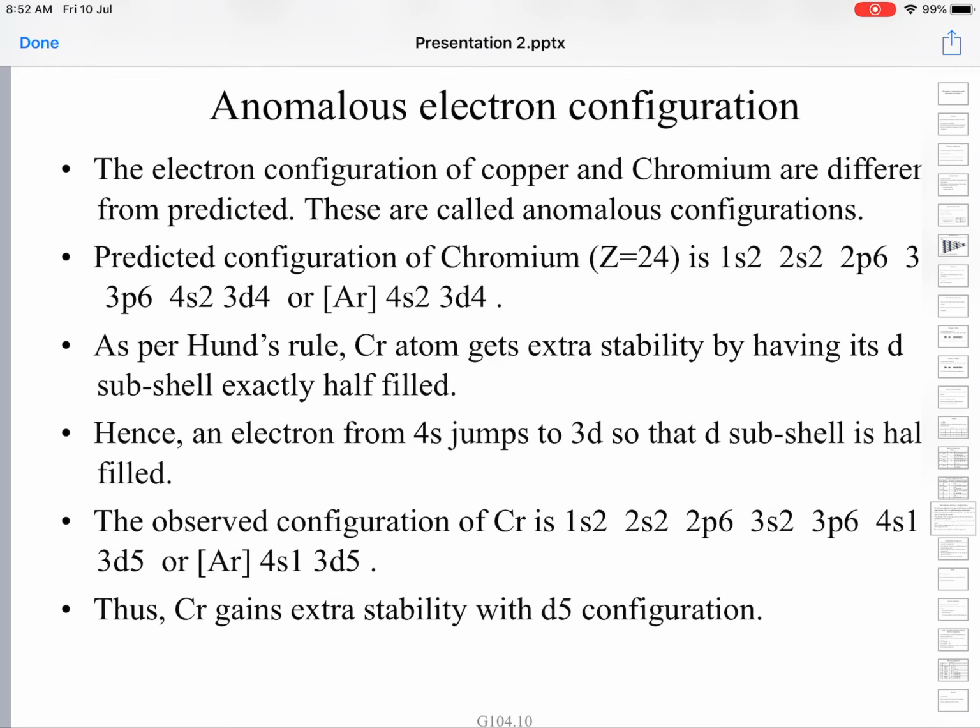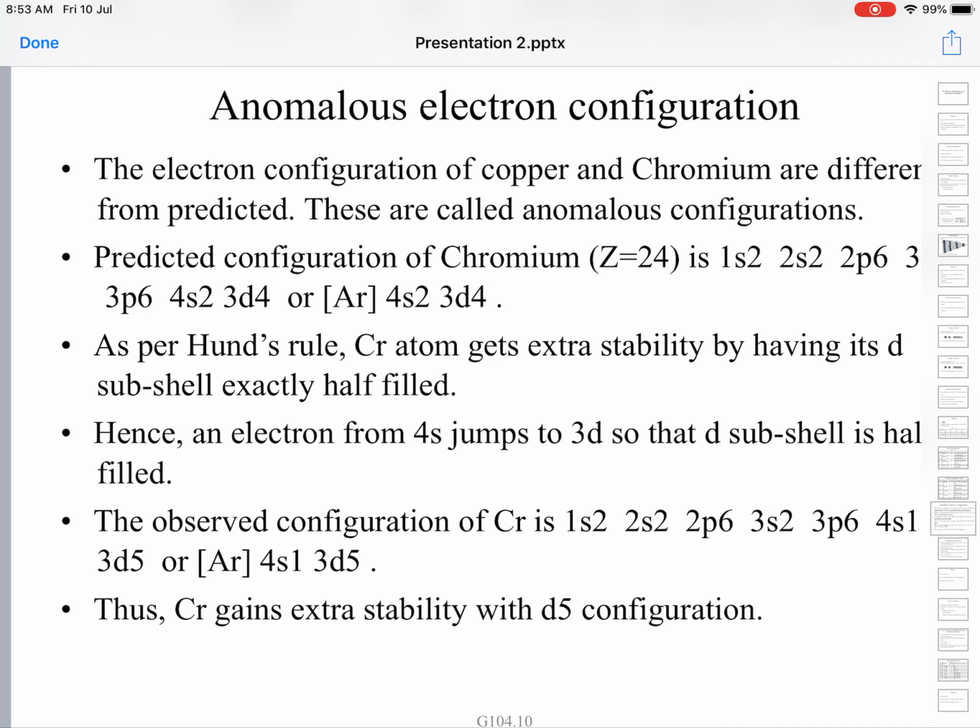Spectral and magnetic studies prove that chromium has not just 4 unpaired electrons but 6 unpaired electrons.